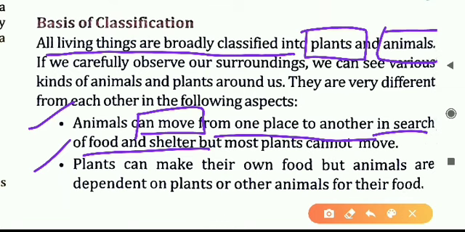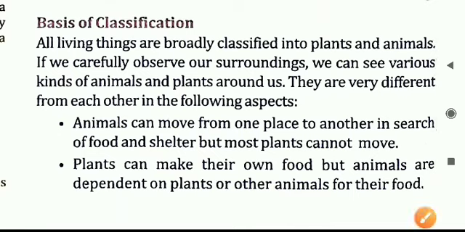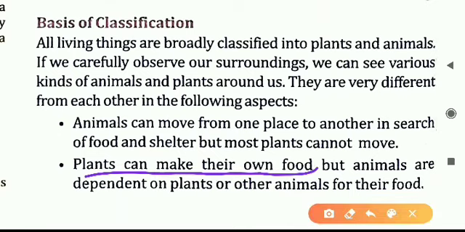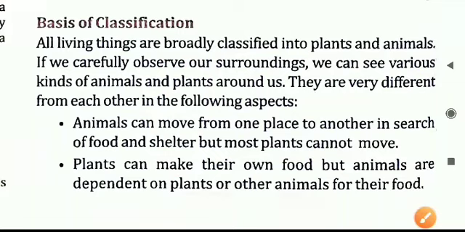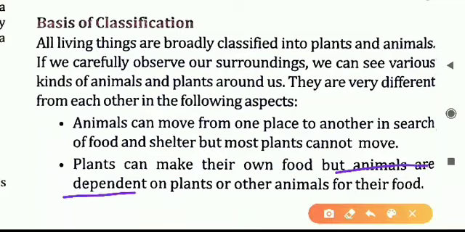Second one here, the plants. Why are the plants also called a separate category? That is, plants can make their own food. How can they make their own food? You have already been learning about the topic of photosynthesis. How photosynthesis is done, you already know. So only the plants can do photosynthesis, but animals are dependent on plants. Animals have to eat the plant products or the leaves and all. So the animals cannot do photosynthesis, they cannot prepare their own food.